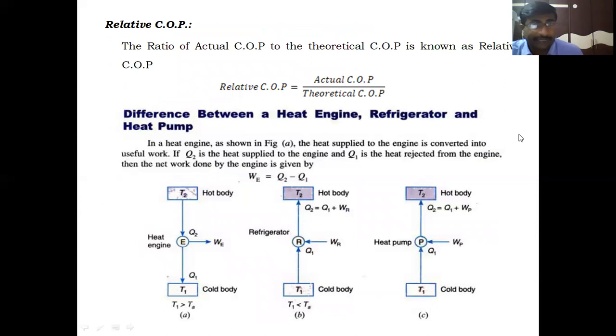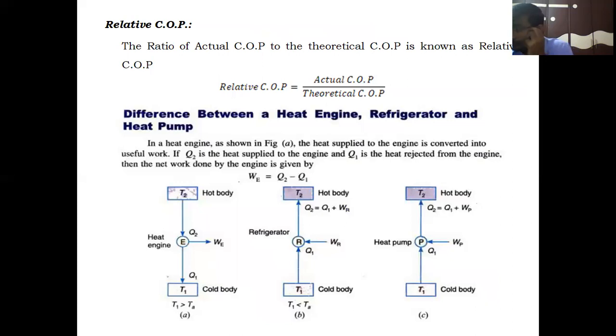And coming to the relative COP, what is meant by a relative COP? The ratio of actual COP to the theoretical COP is known as relative COP. Actual COP is generally less than the theoretical one. Relative COP is less than 1. It is also called the efficiency of the refrigerator. Coming to the difference between heat engine, refrigerator, and heat pump.